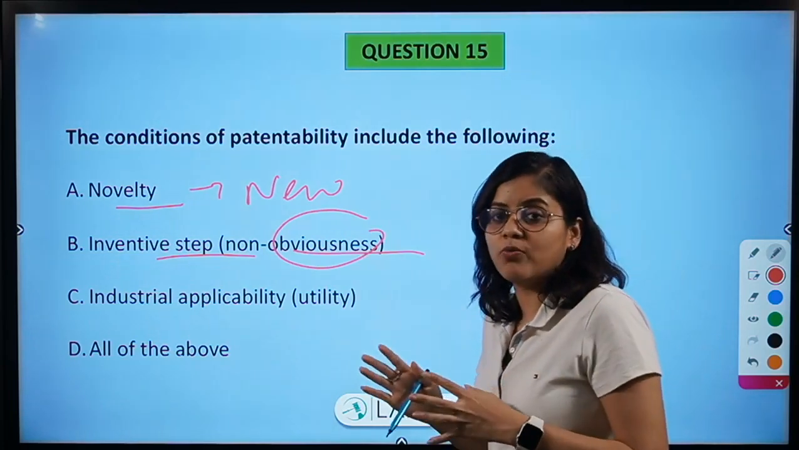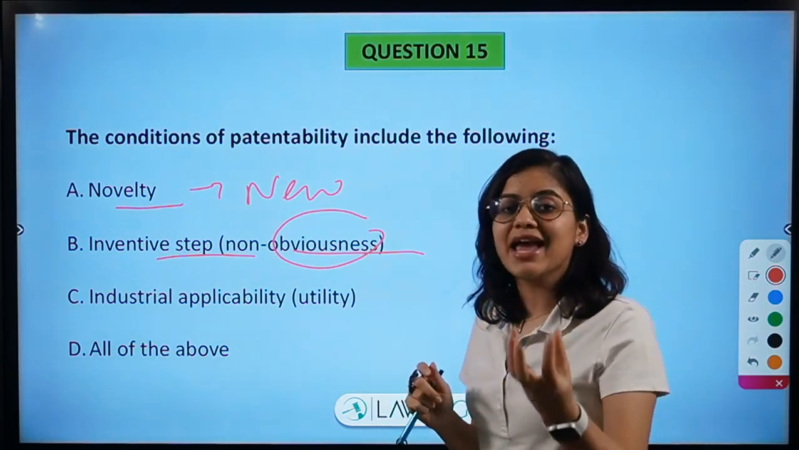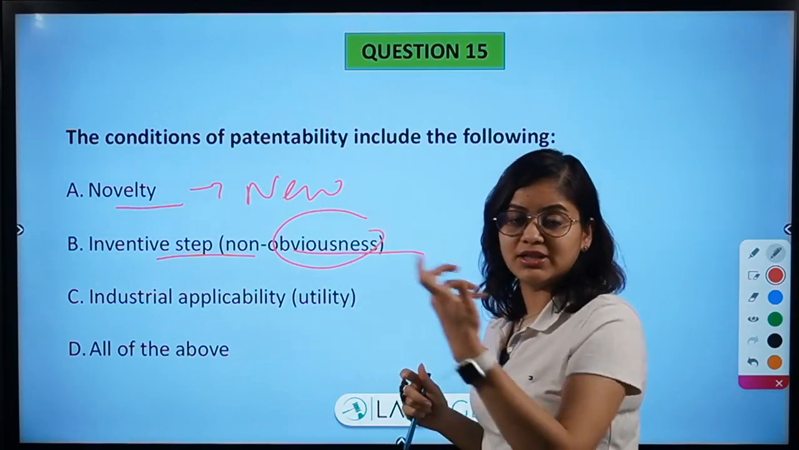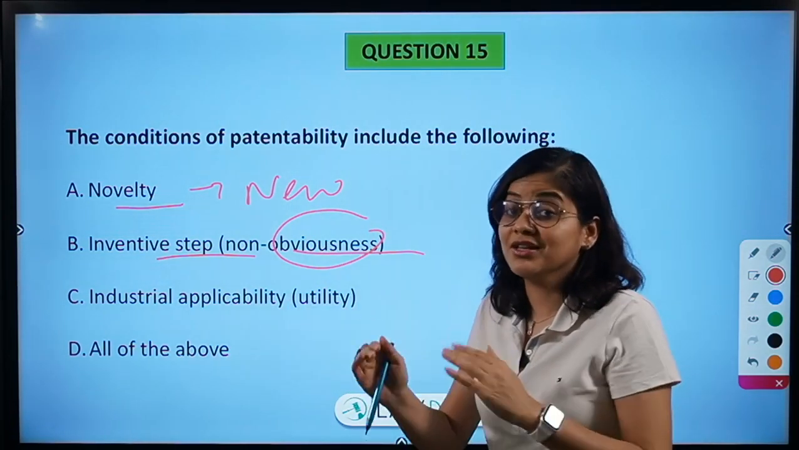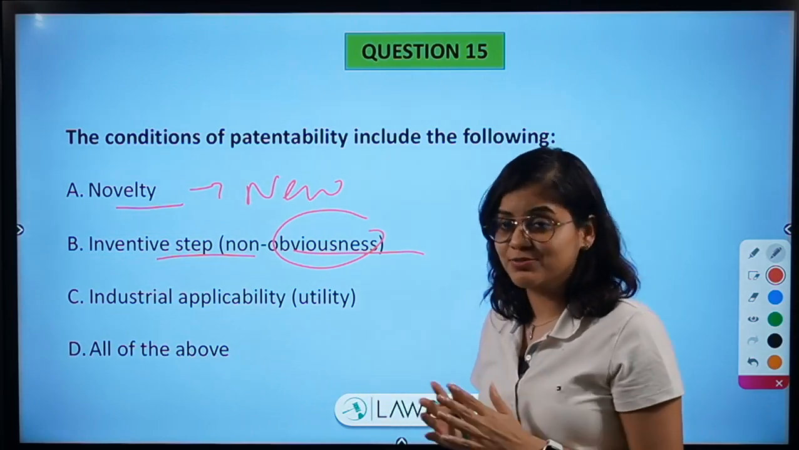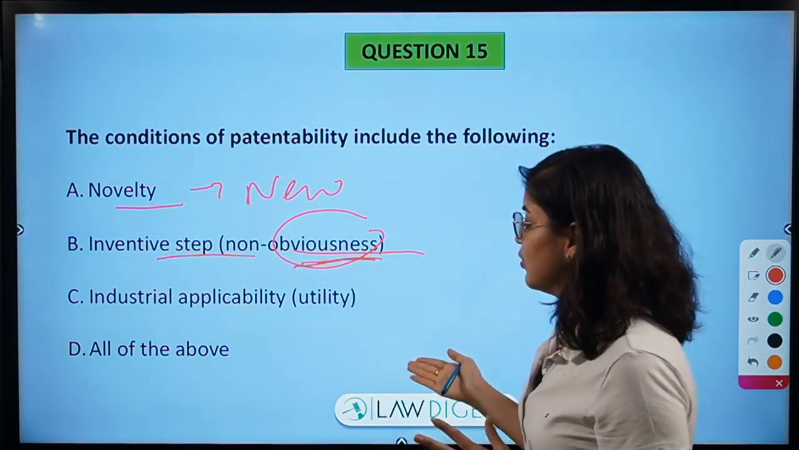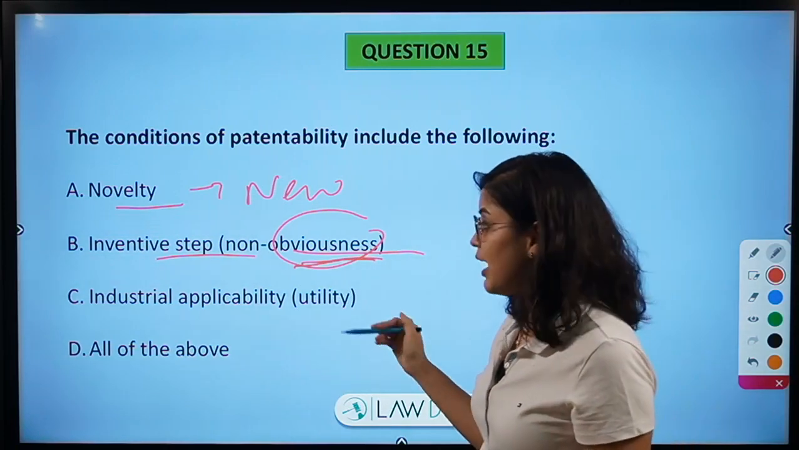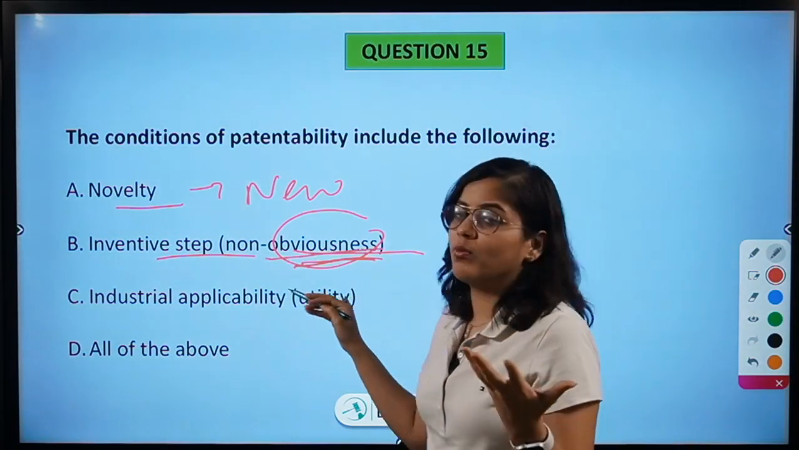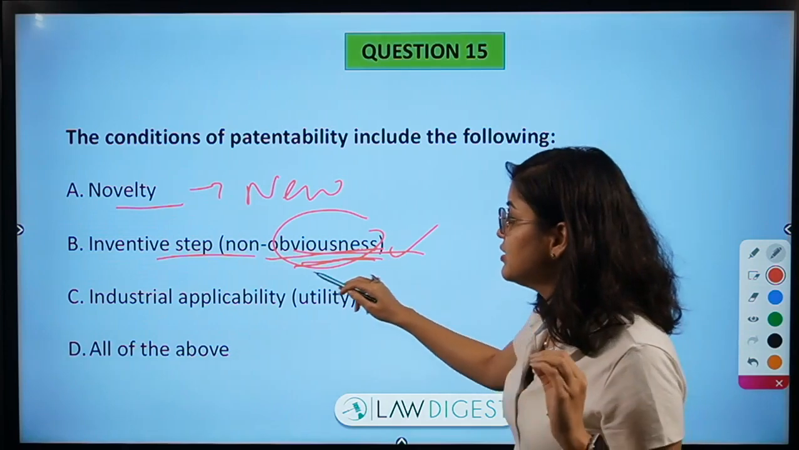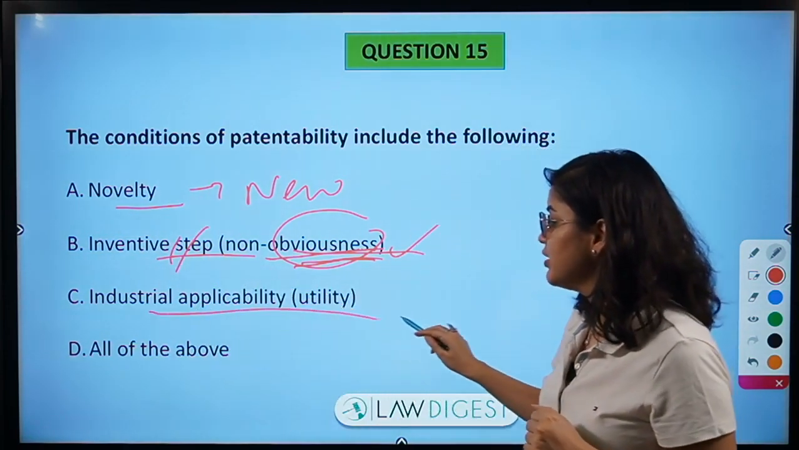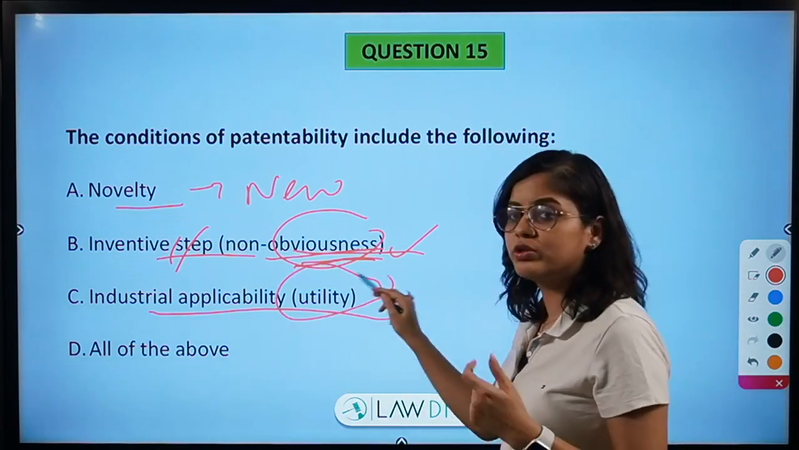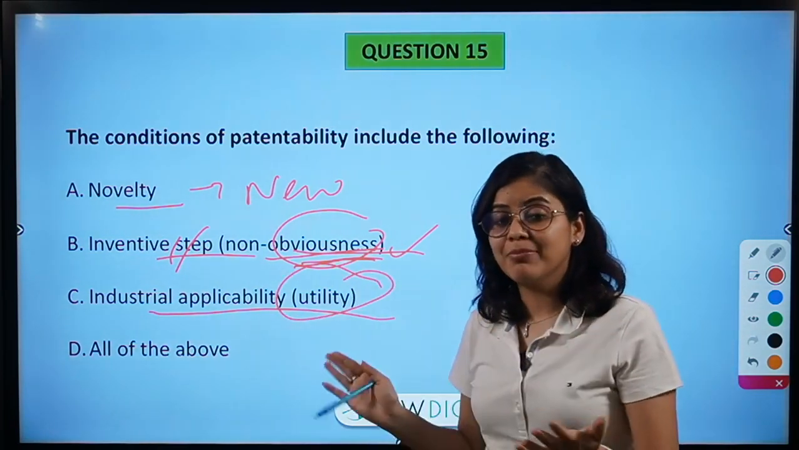There's not anything obvious. For example, if you pick up an ice cube and put it in sunlight, obviously it will melt. There is nothing new in it. You cannot say that this is an invention that is made by me. That is an obvious thing that will happen. That's nothing non-obvious. So before granting a patent, the step should be an inventive step. Then it should be applicable industrially. So the product should have utility, it should be applicable.